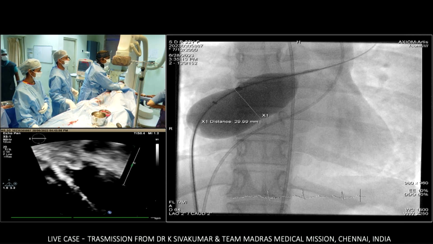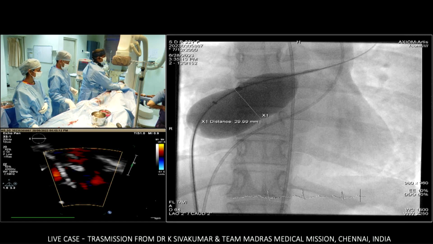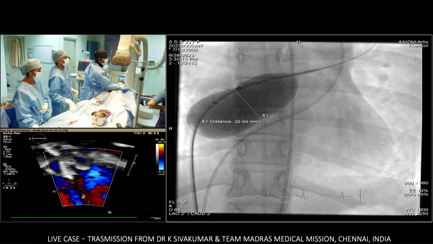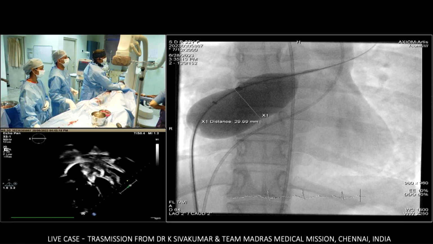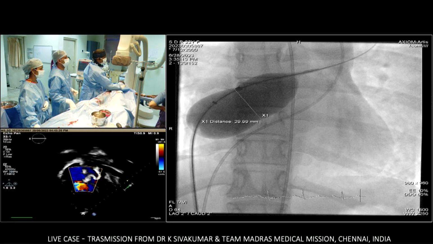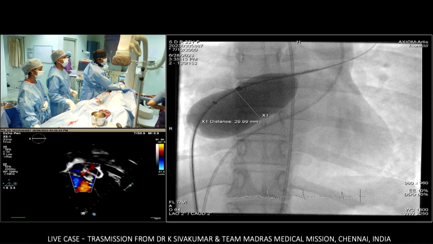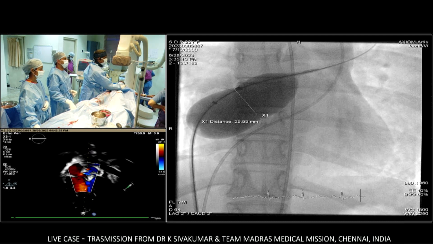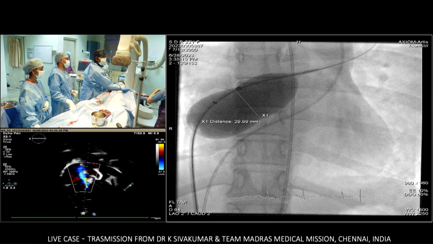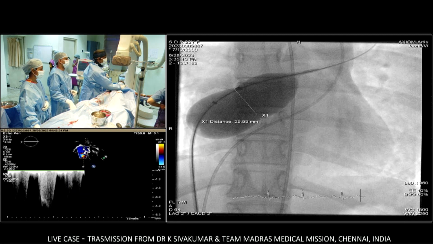How many options of custom-made devices have you got there right now? We have got sizes starting from 26 to 46 millimeters. Can you check the TR gradient? Yeah. There was a moderate tricuspid regurgitation before because of the pulmonary hypertension. We are just remeasuring the pulmonary artery pressures.